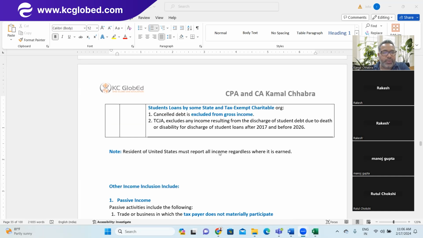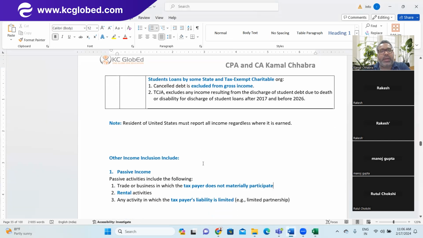So far, chapter 3 covered capital gain related taxes, capital gain related income, depreciation, and recovery, and chapter 4 is more income related. We have covered all the routine types of income. Now we are starting with the special categories of income, and how we need to give the treatment for those special categories of income.